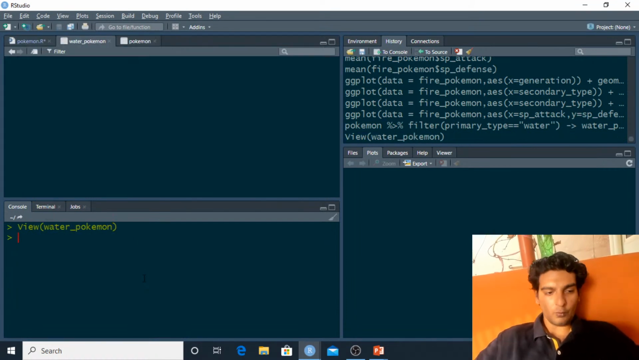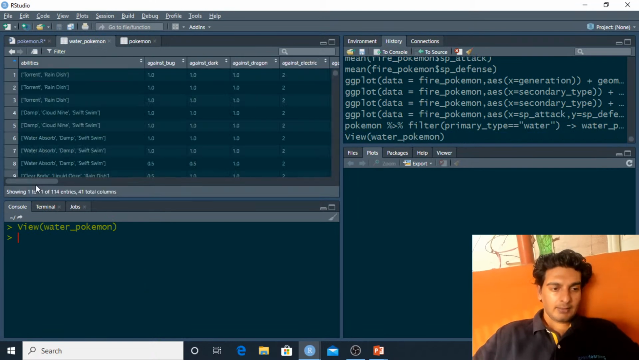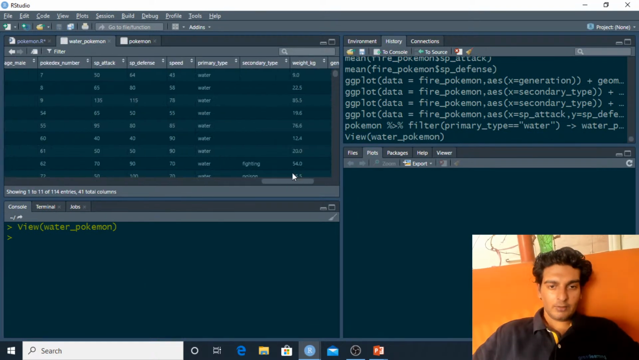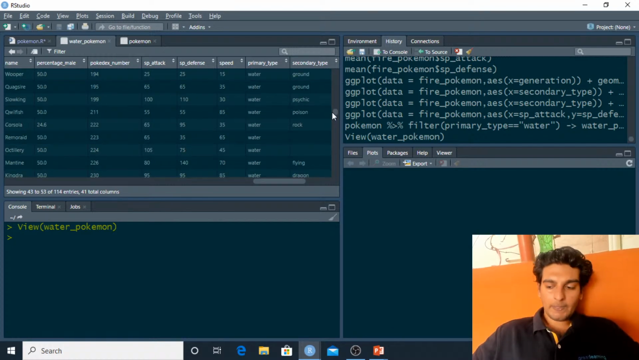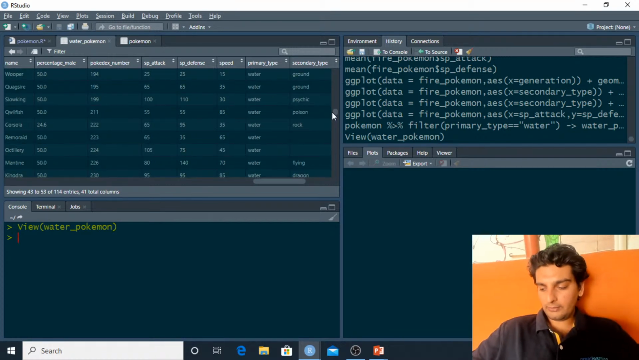So view of water Pokemon, and as you see I have extracted all of the water type Pokemons over here. So we've got 114 water type Pokemon. So out of the 801 entries, we've got 114 water type Pokemons. And as you see, the values in this column are all only water.